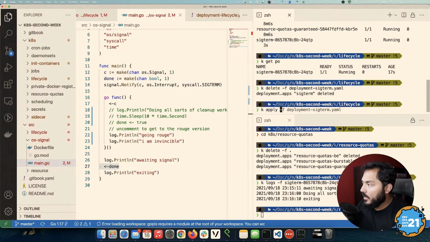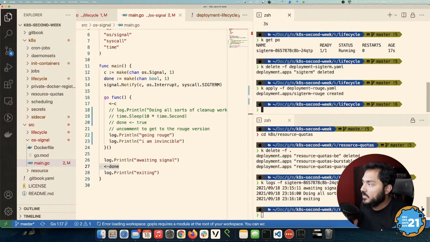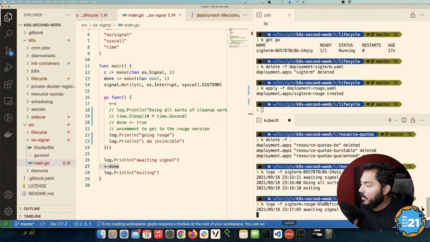So kubectl apply -f rogue. This is the version I'm calling rogue. So this is running, and I'm going to look at the log again. We're looking at the log and awaiting signal. So what happens then if I try to delete this?